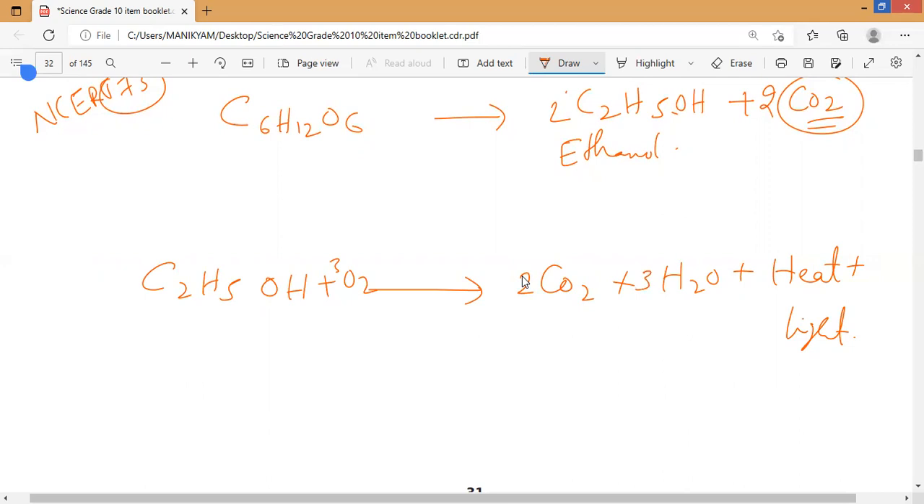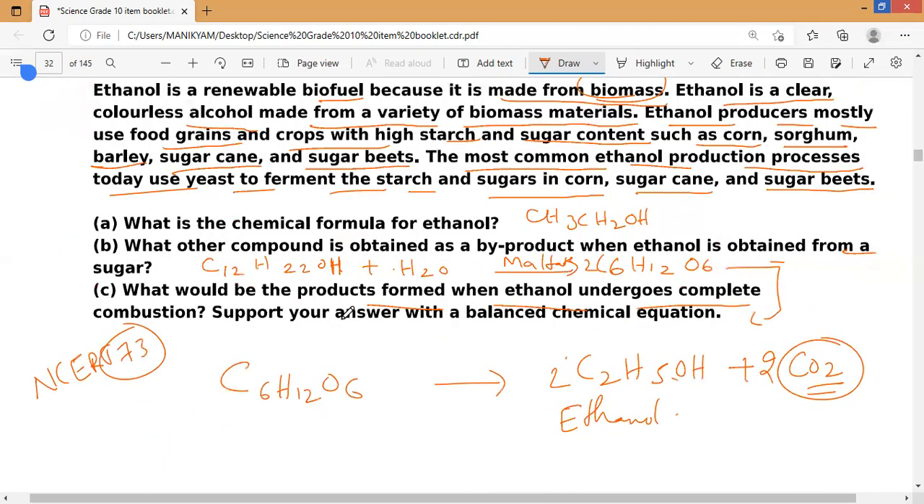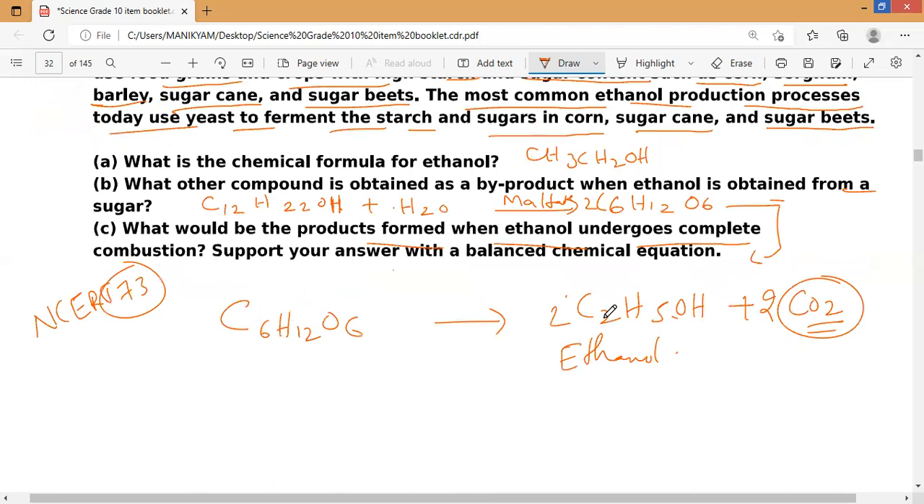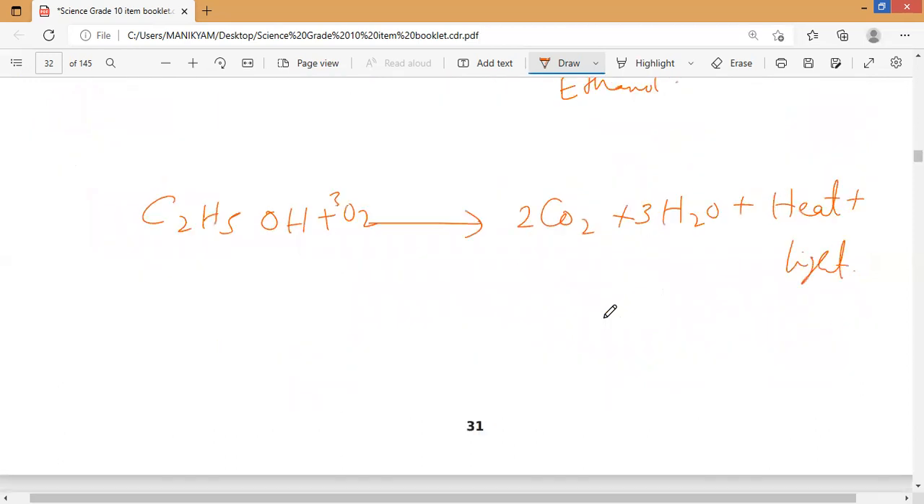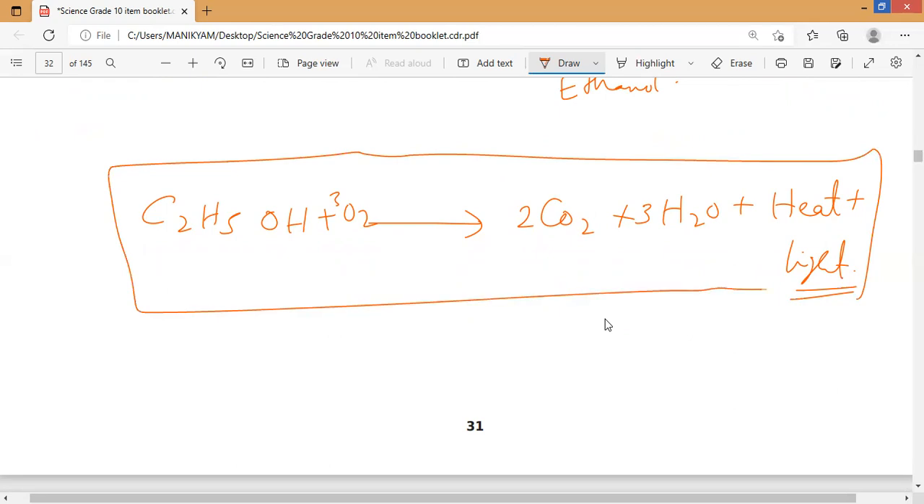Complete combustion. Next, last question. What would be the products formed when ethanol undergoes complete combustion? Support your answer with a balanced chemical equation. So this is the balanced chemical equation: C2H5OH plus 3O2 gives 2CO2 plus 3H2O plus heat plus light. If you are not writing a chemical equation, the mark is not allotted. That is also something you have to remember.